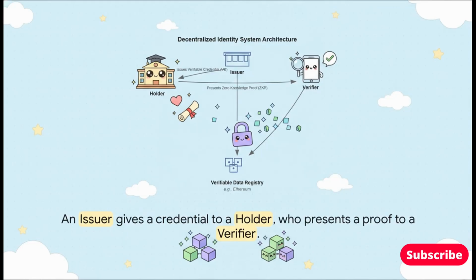This is so cool. This slide shows the whole system working together. You've got an issuer, let's say it's your university. It gives you, the holder, a verifiable credential, which is just your digital diploma. Now, when some app, the verifier, needs to know if you graduated, you don't send them the diploma. No way. Instead, you just generate a special cryptographic proof that you have it. The verifier can check that proof is legit without ever seeing your name, your grades, or anything.